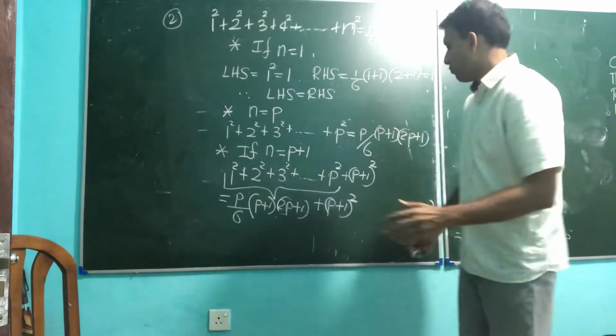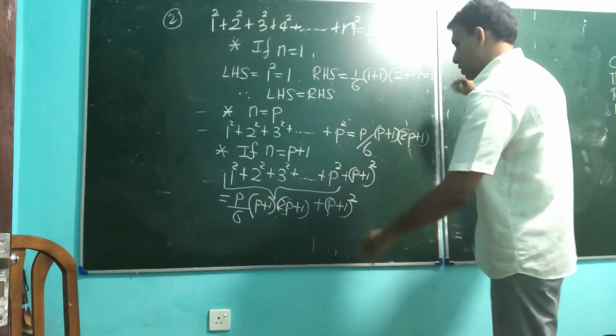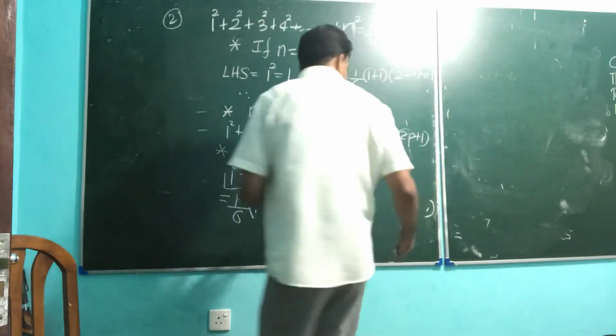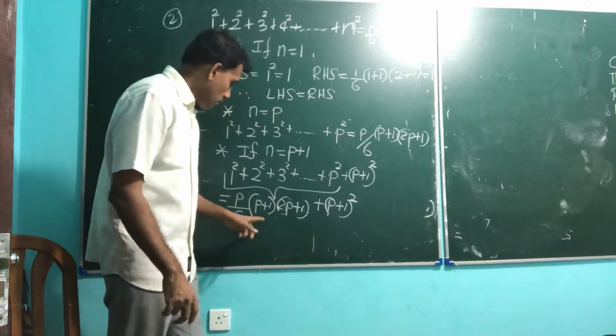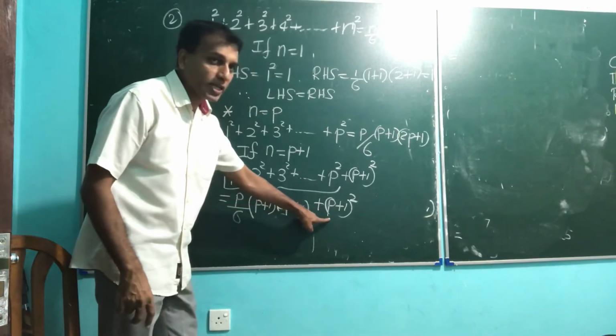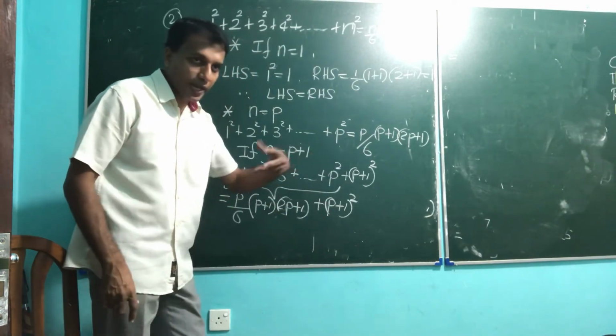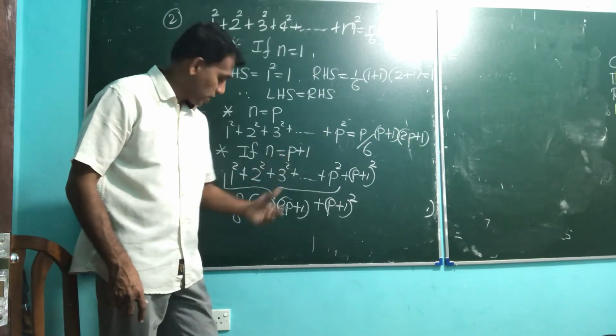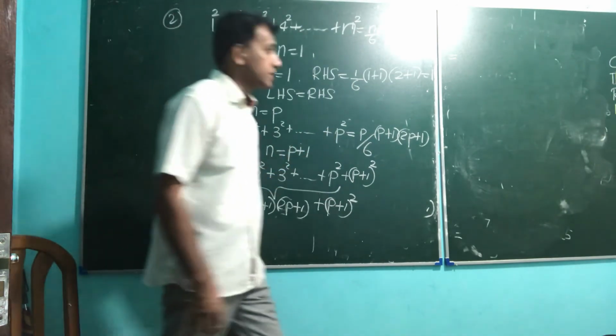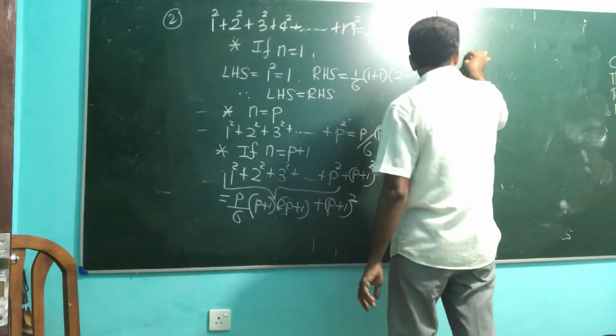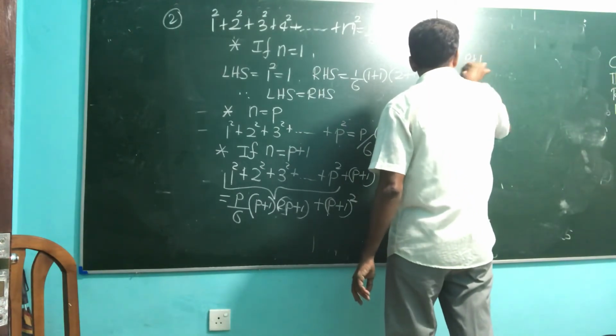Therefore, it's equal to what? Think of an easy method. Here p plus 1 is available in both terms, right? Take the p plus 1 out, factorize, and take the 6 out below. That is p plus 1 over 6.